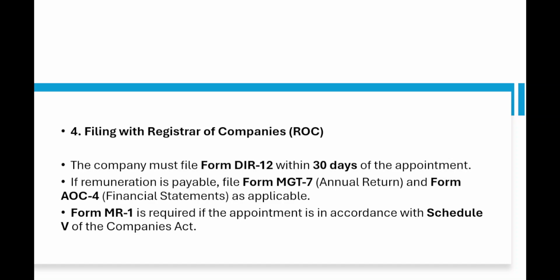If remuneration is also involved, then form MGT 7 for the annual return of the company and form AOC 4 for financial statements as applicable to the case has to be filed with the registrar of companies.